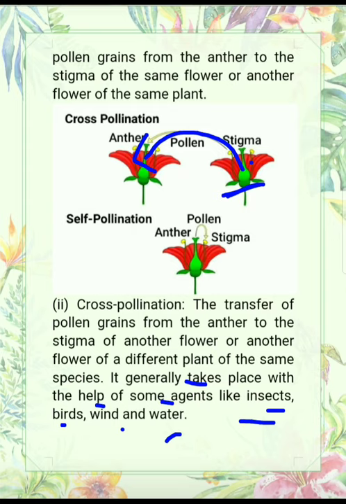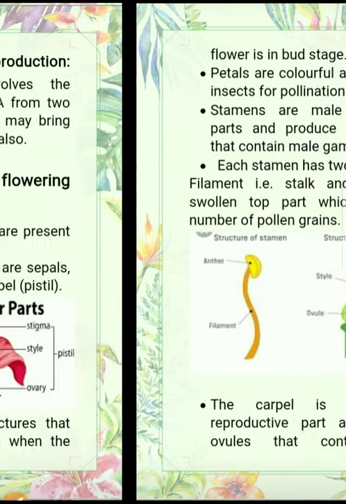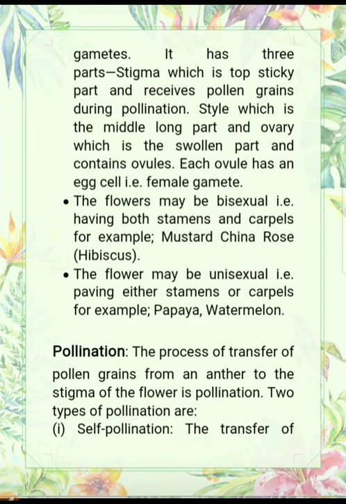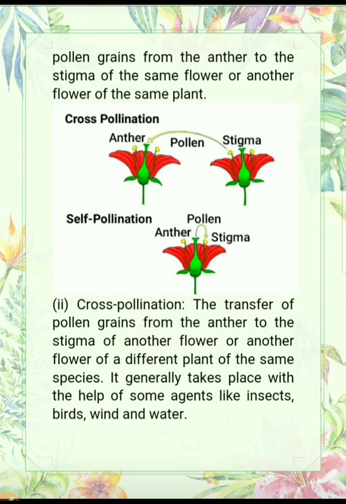So here we covered topics like structure of flower, male gamete, female gamete, pollination, and self and cross pollination. In the next part we will discuss fertilization and what happens after fertilization.